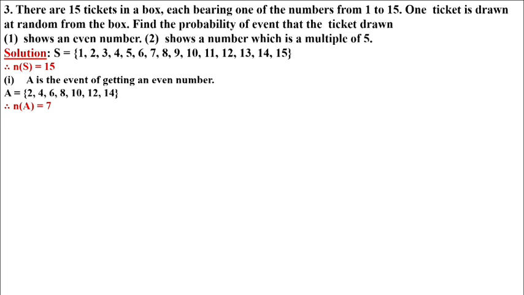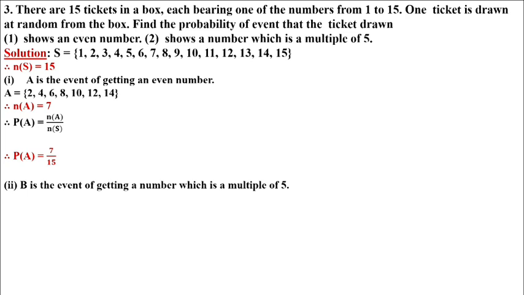Now here we are told to find the probability of the given event. Probability of A equals number of A upon number of S. Now, number of A we got 7 and number of S is 15. We cannot cut 7 and 15, so probability will remain the same, 7 upon 15.